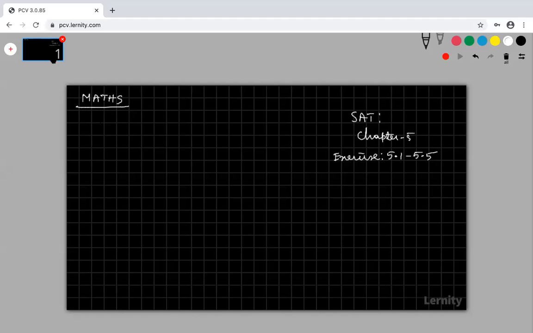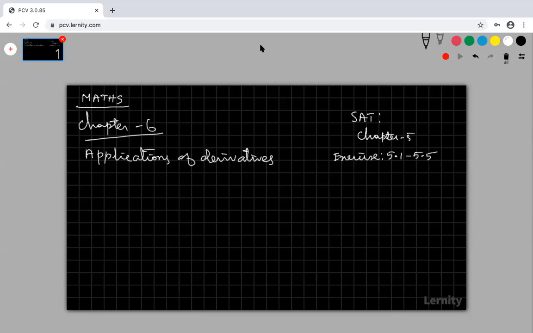Right, so we have successfully finished our chapter number 5 and now we are moving to chapter 6. What is our chapter 6? Applications of derivatives. First 1 to 5 only.